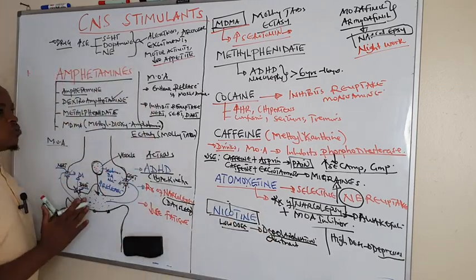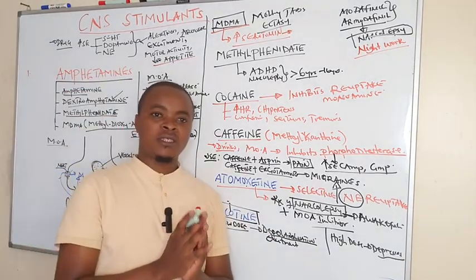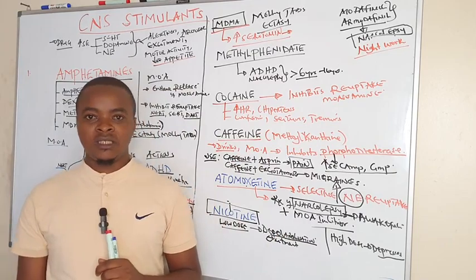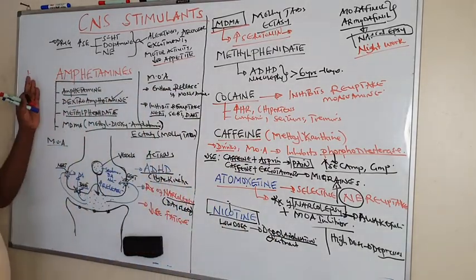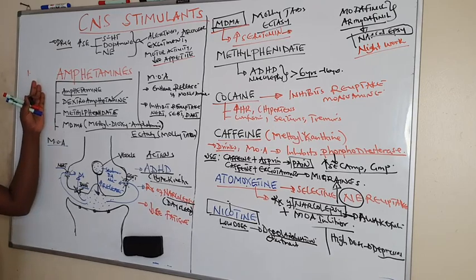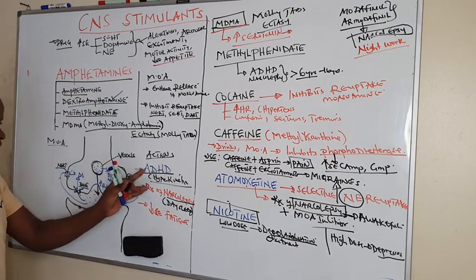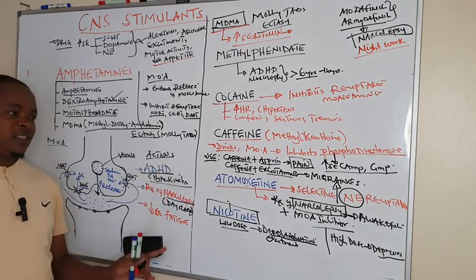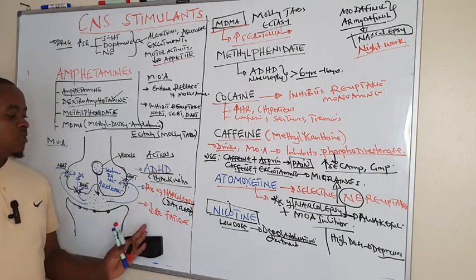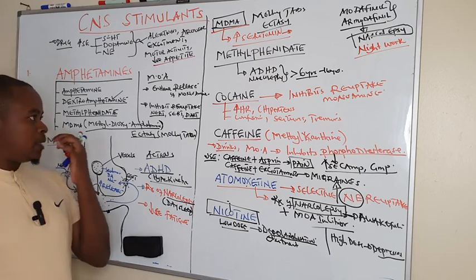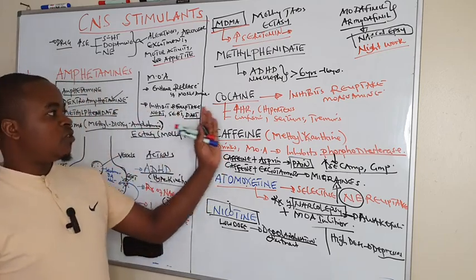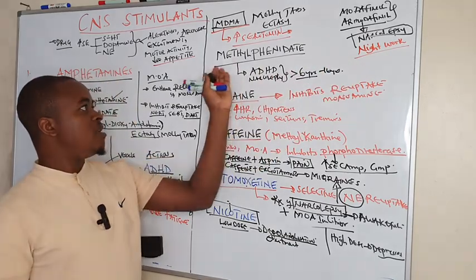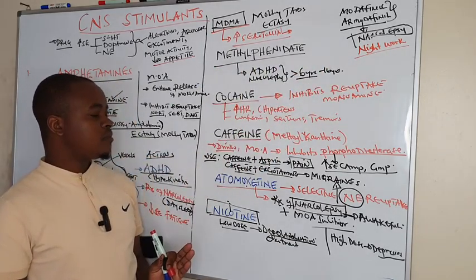So in this session, this is what we're able to discuss about CNS stimulants, whereby alcohols we covered in a different session. So we have seen amphetamines and their different indications in the treatment of attention deficit hyperactivity disorder and narcolepsy, and also treatment of fatigue, though they also decrease appetite. Then we have seen cocaine with what it does, modafinil and armodafinil for narcolepsy, together with methylphenidate in children.